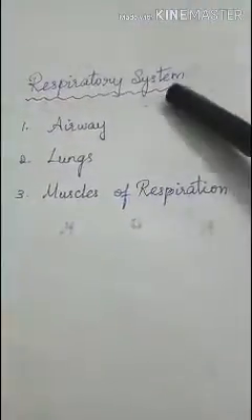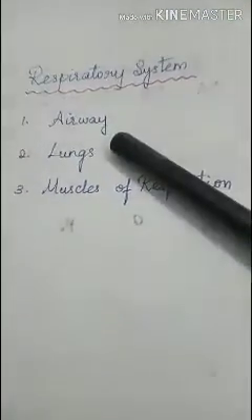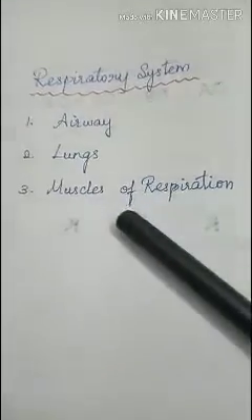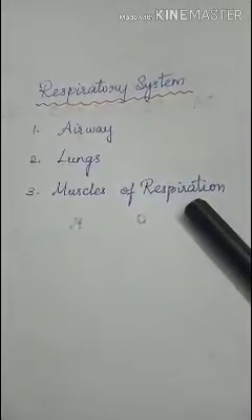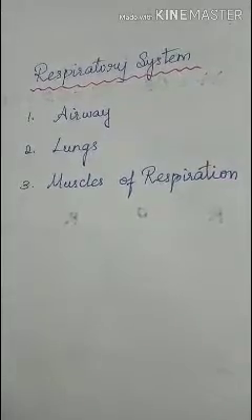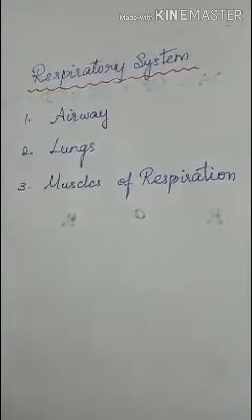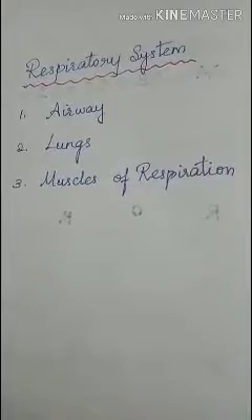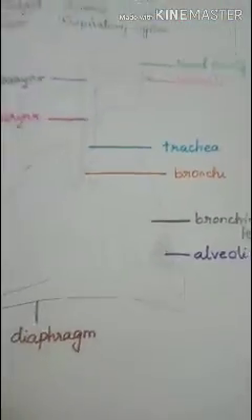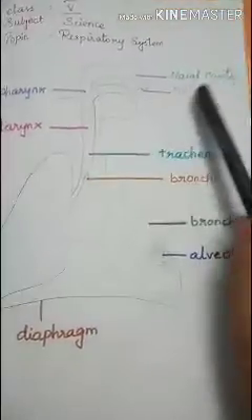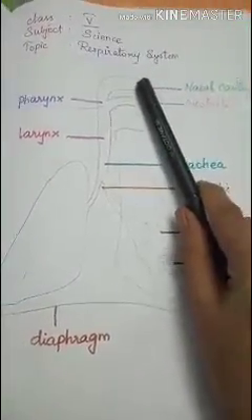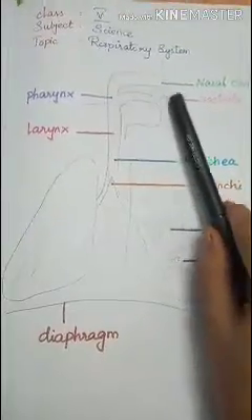Next we have the respiratory system, where we have the airway, lungs and muscles of respiration. The respiratory system is basically breathing in oxygen and breathing out carbon dioxide, and this oxygen is taken into the blood. Here is the part of the airway, that is the lungs. Here the nasal cavity takes in oxygen and gives out carbon dioxide.